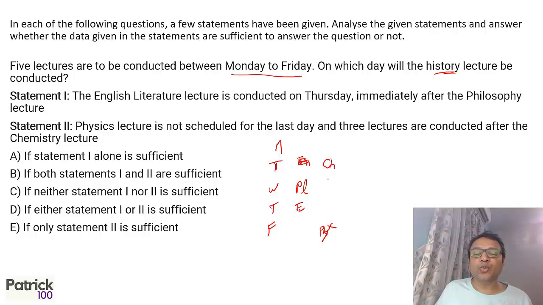But if I combine the two, you can make out chemistry on Tuesday, philosophy on Wednesday, English on Thursday. Physics is not on Friday, so physics has to be on Monday. So history will be on Friday. So if I combine the two, I get the answer. Both statements are required. Individually, I don't get it. But the moment I combine the two, I can make out that history will be on Friday, and that gives the answer.